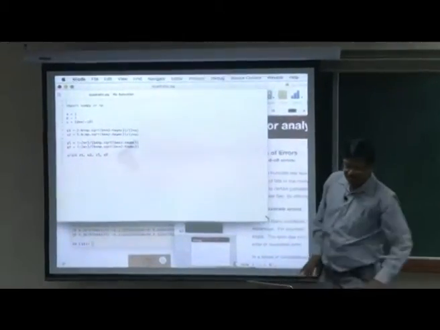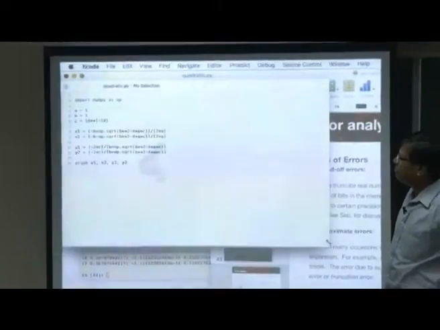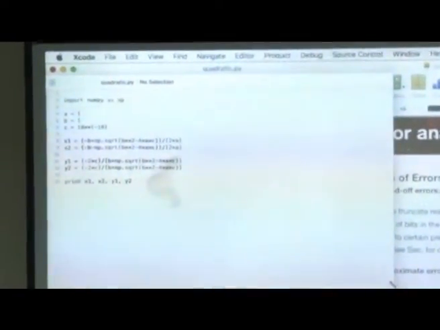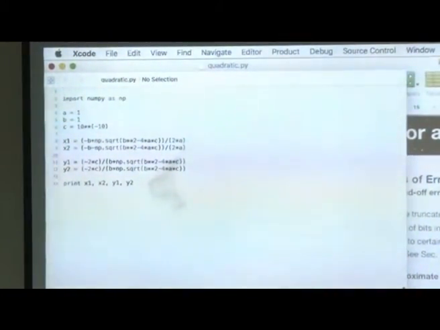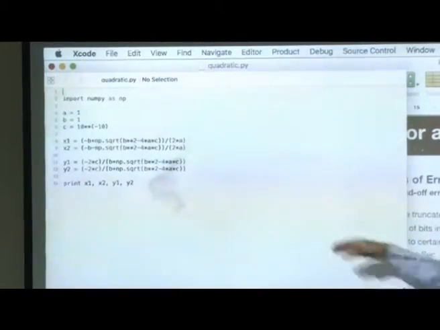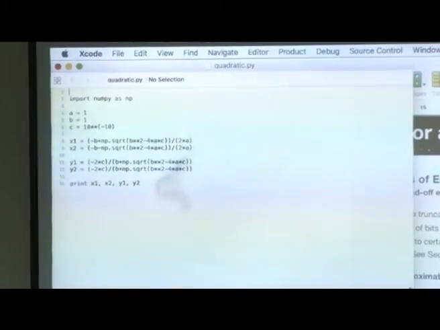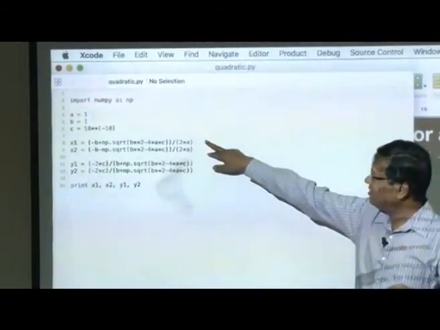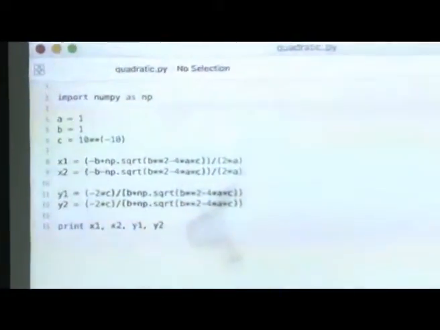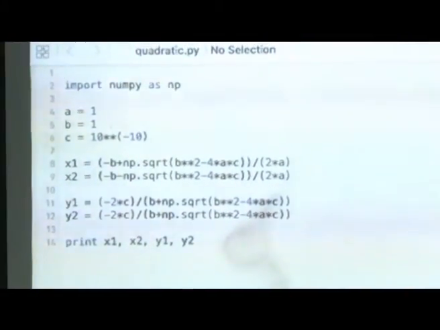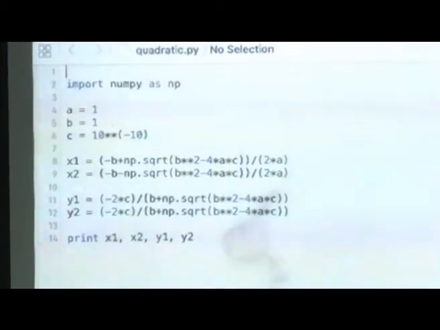The numbers I have chosen are a equal to 1, b equal to 1, both are equal, but c is 10 power minus 10, a small number, and I just coded the formula. So, use numpy as np, and the first two answers are these values, and the next ones, y1 y2, are these two values.